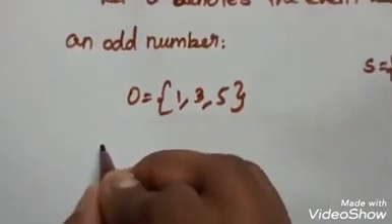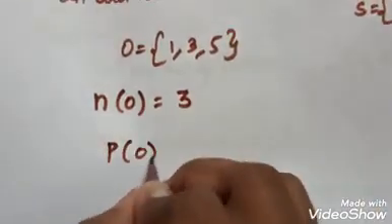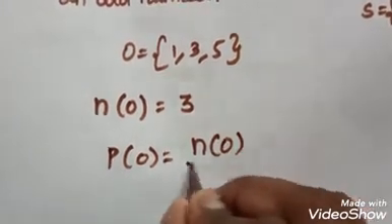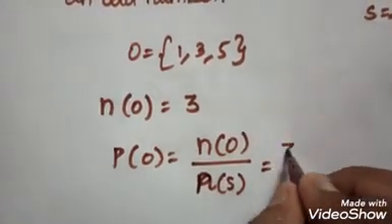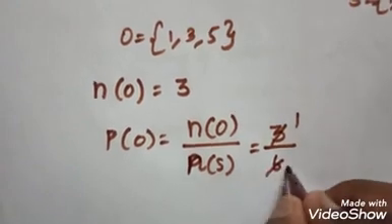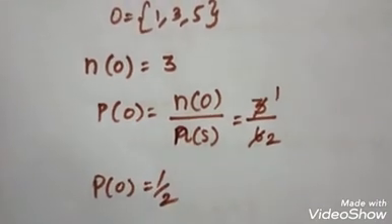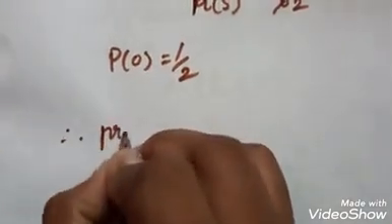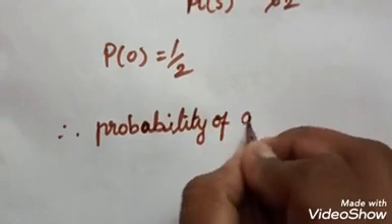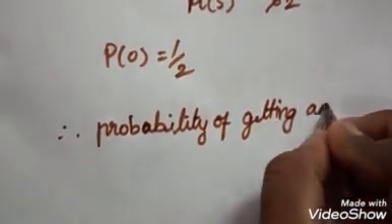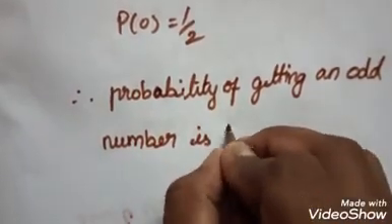These are all favorable outcomes. So N of odd number is equal to 3. We have to find out the probability of odd number, which is equal to N of O divided by N of S, which is equal to, here also, 3 by 6. 1 3 is 3, 2 3s are 6. So the probability of odd number is equal to 1 by 2. Therefore, the probability of getting an odd number is 1 by 2.